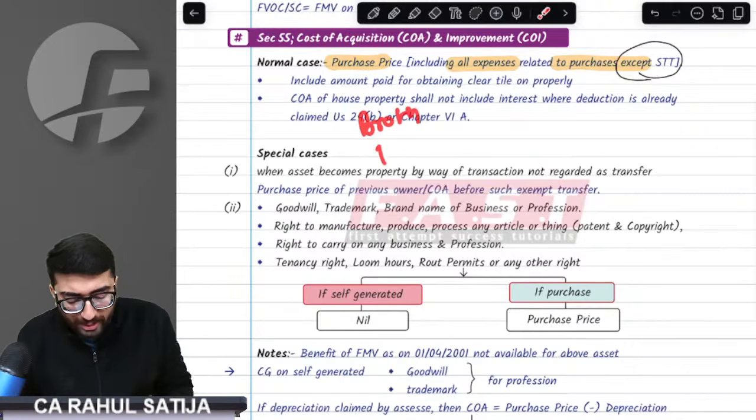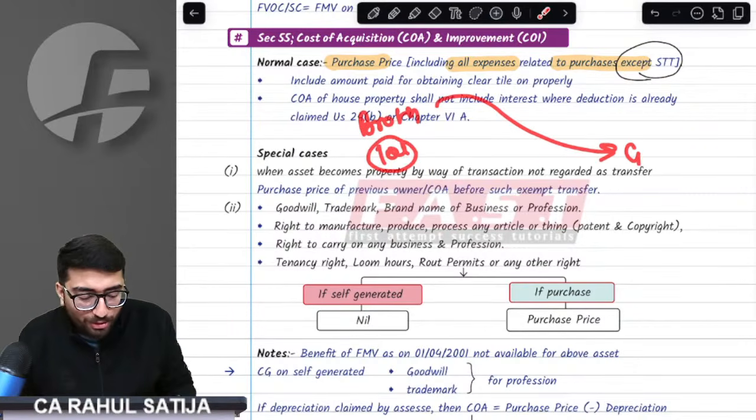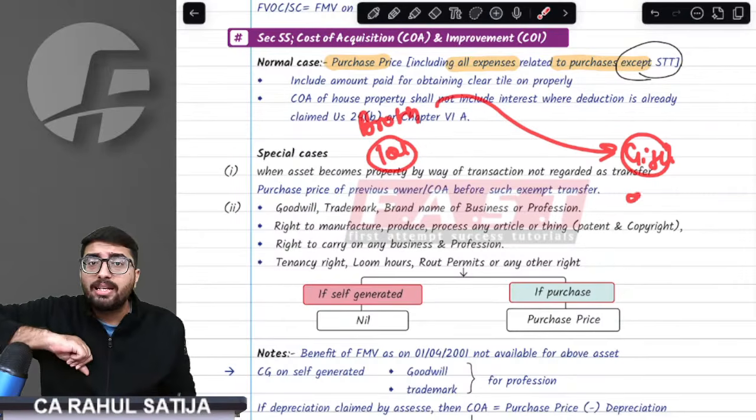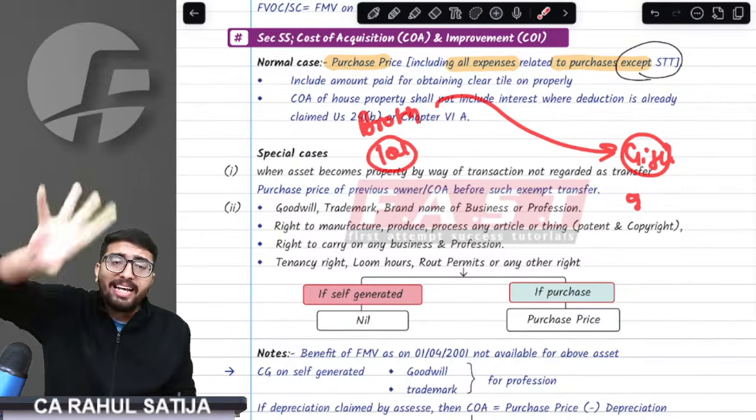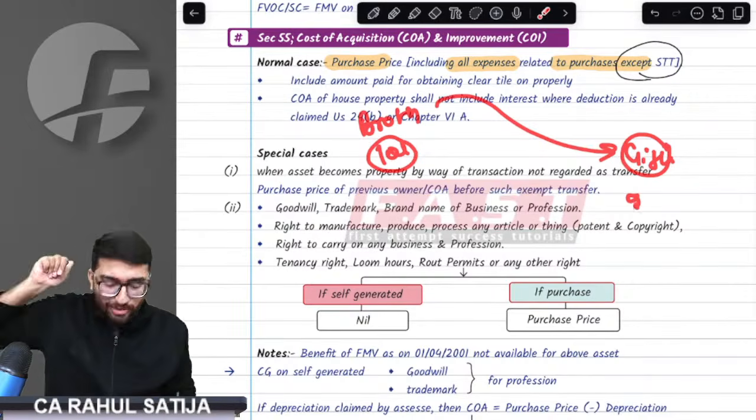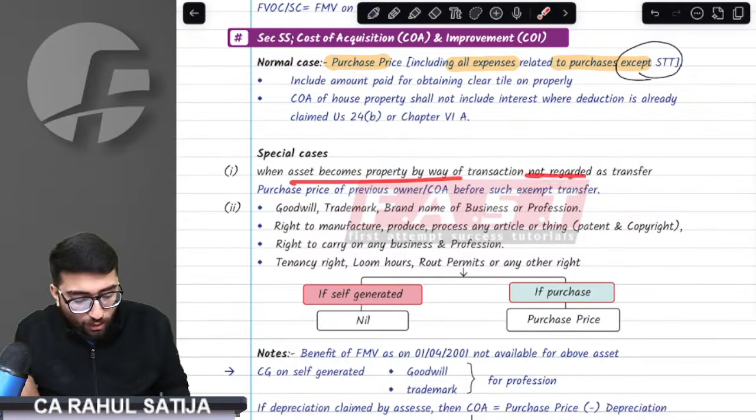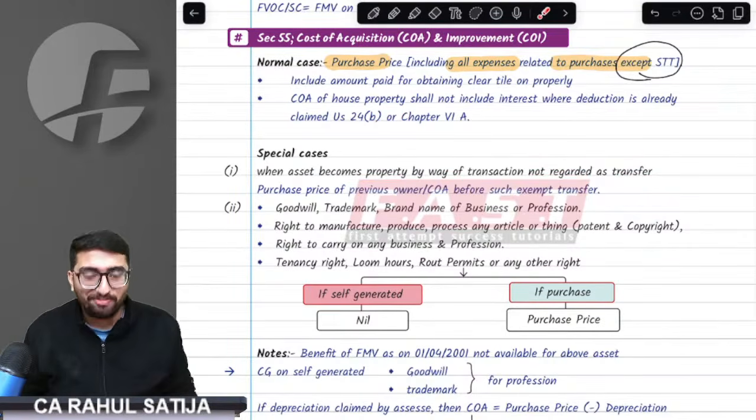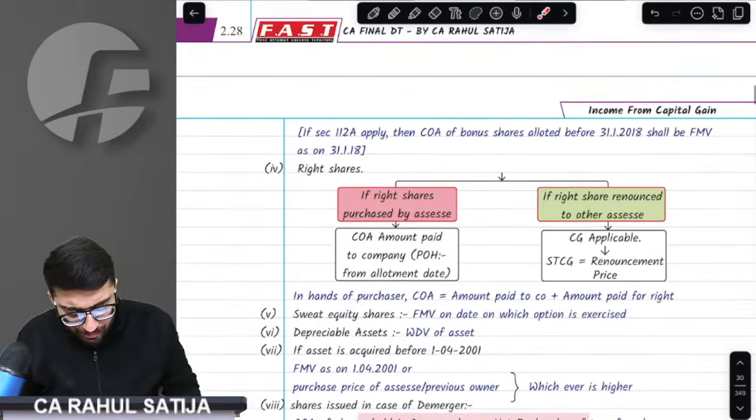Okay, brother acquired a house for 10 lakh rupees and he gifted this house to me. Now, how would we arrive at the cost of acquisition? The provision says, in case of exempt transfer, take the cost of acquisition of the previous owner. What does it say? If you have acquired any property on account of exempt transfer, take the cost of acquisition of the previous owner.